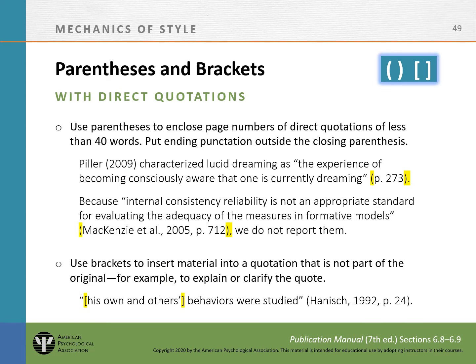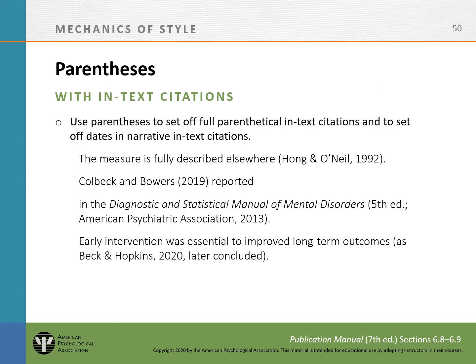When working with direct quotations, use parentheses to enclose page numbers of direct quotes of less than 40 words, and put ending punctuation outside the closing parentheses. Use brackets to insert material into a quote that's not part of the original, for example, to explain or clarify the quote. With in-text citations, use parentheses to set off the full parenthetical in-text citation and to set off dates in narrative in-text citations.